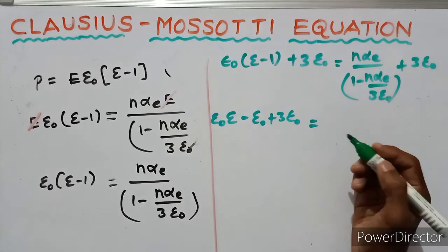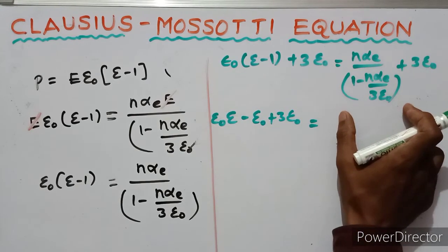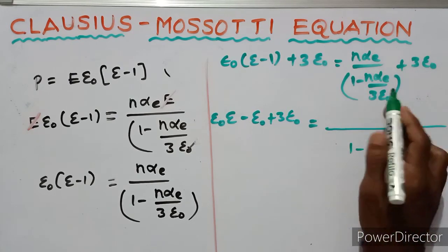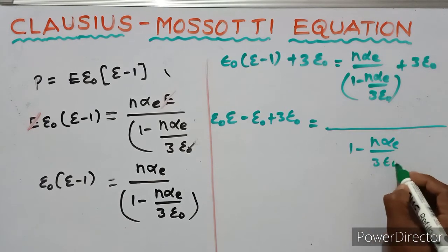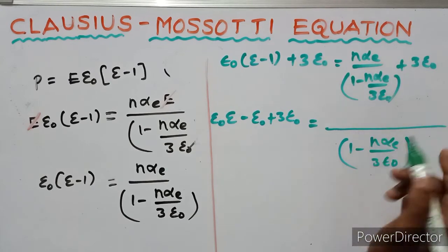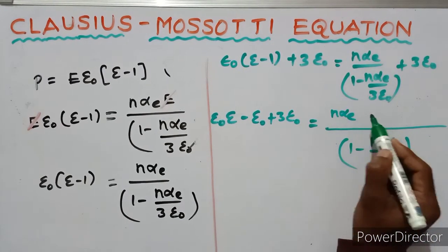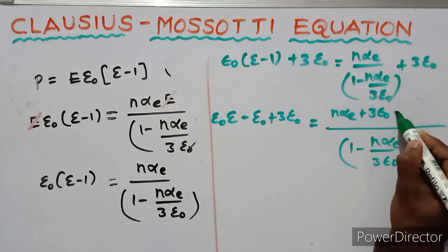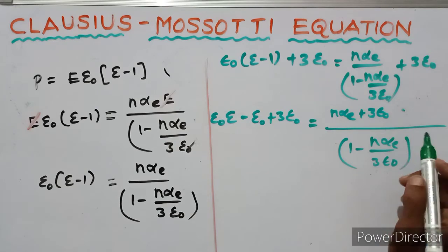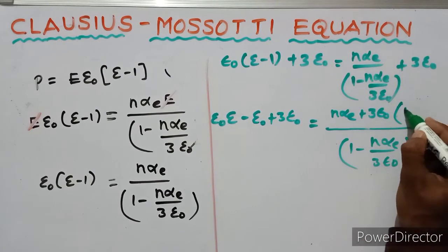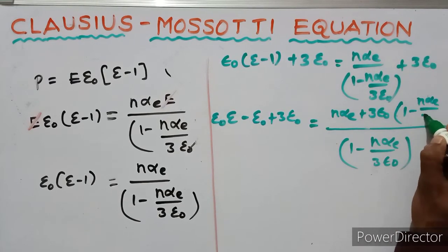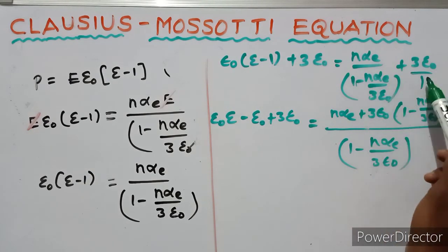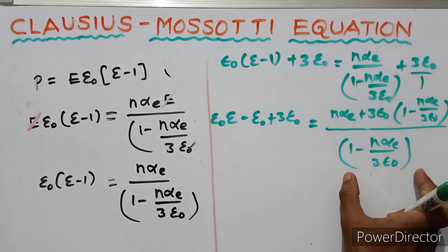The RHS has denominator 1 minus n alpha_e over 3 epsilon naught, so the total LCM is 1 minus n alpha_e over 3 epsilon naught.